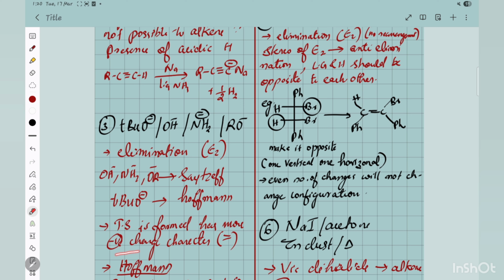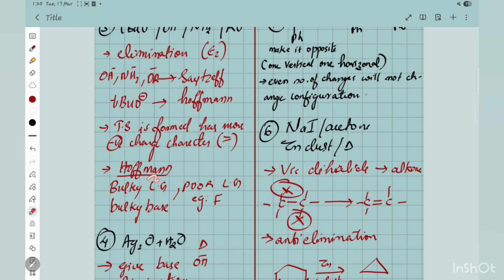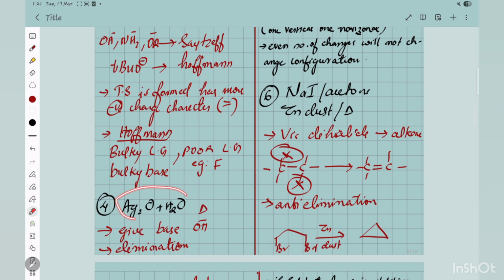The Hofmann product is very important. If you have a bulky leaving group like quaternary ammonium salt, or a poor leaving group like fluorine, or a bulky base, then Hofmann will be major. Otherwise it will be Zaitsev. Now these combinations will also give OH minus, which acts as a base and gives elimination. Sometimes you will get confused about what it will do.